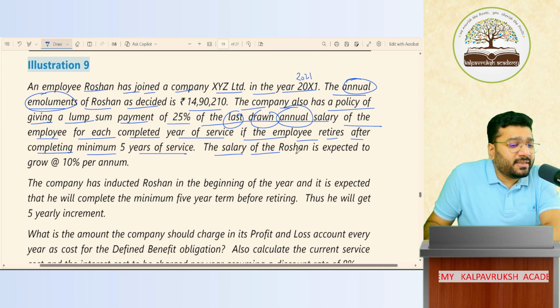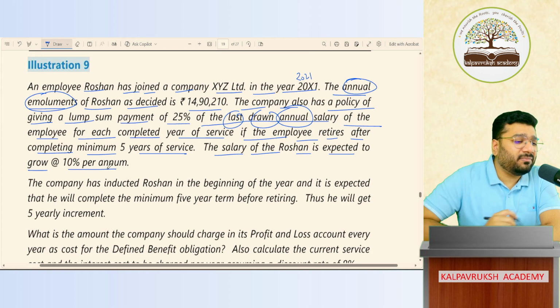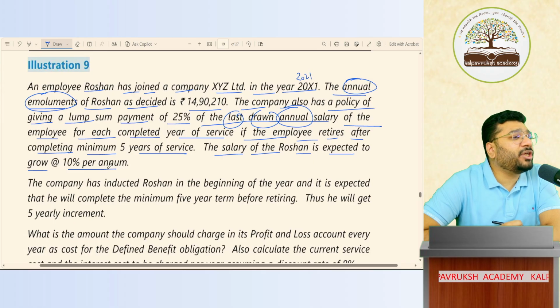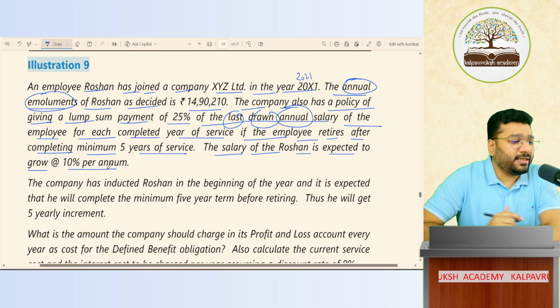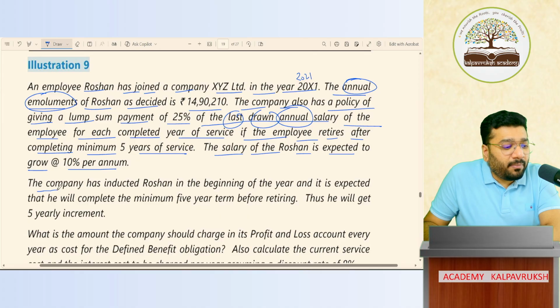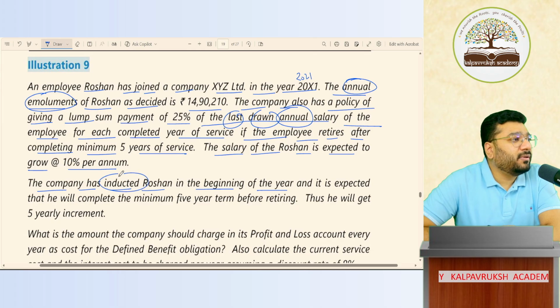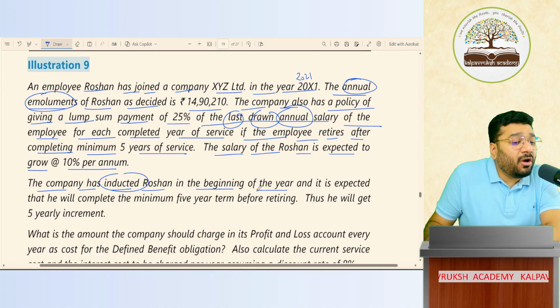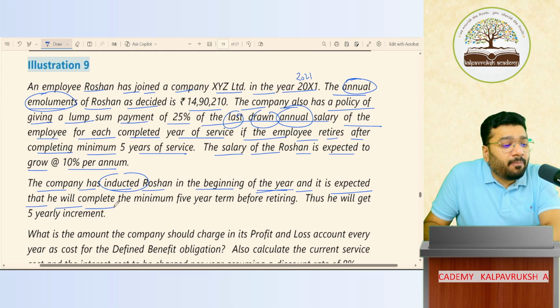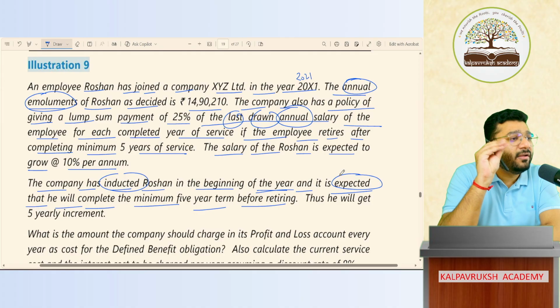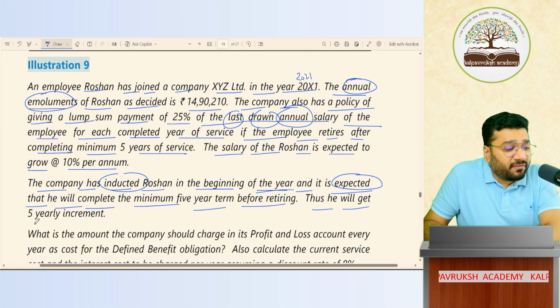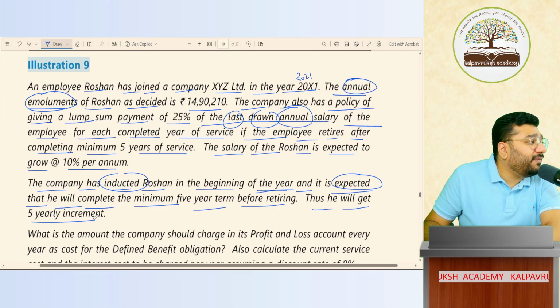The salary of Roshan is expected to grow at 10% per annum. What is this? Escalation rate, increment percentage. The company has inducted Roshan in the beginning of the year. Inducted means appointed Roshan in the beginning of the current year. It is expected that he will complete a minimum 5-year term before retiring, that he'll work for 5 years. Thus, he will get 5 yearly increments.